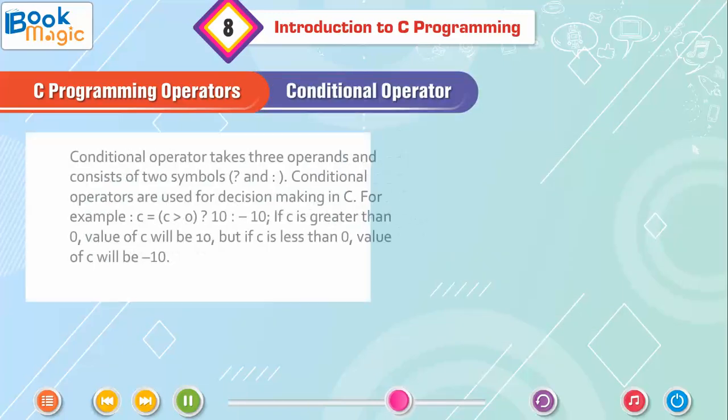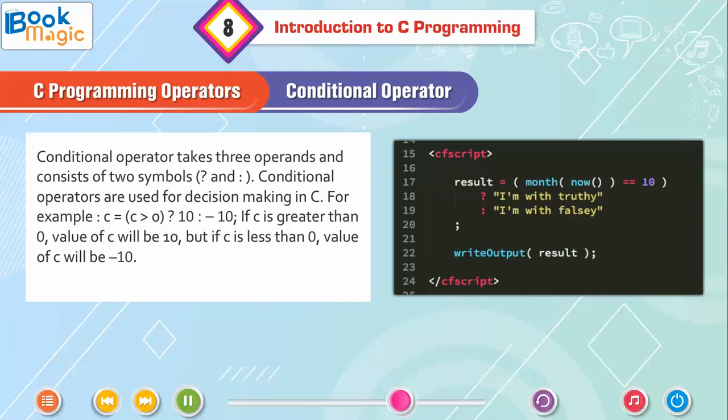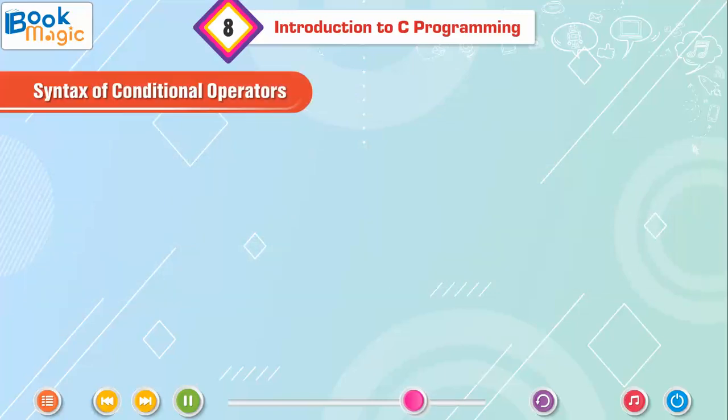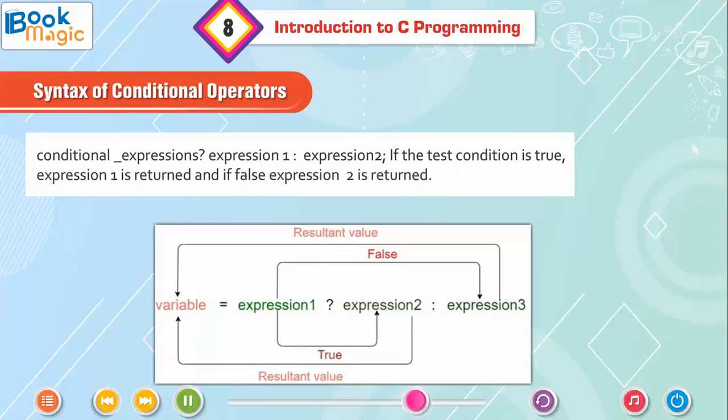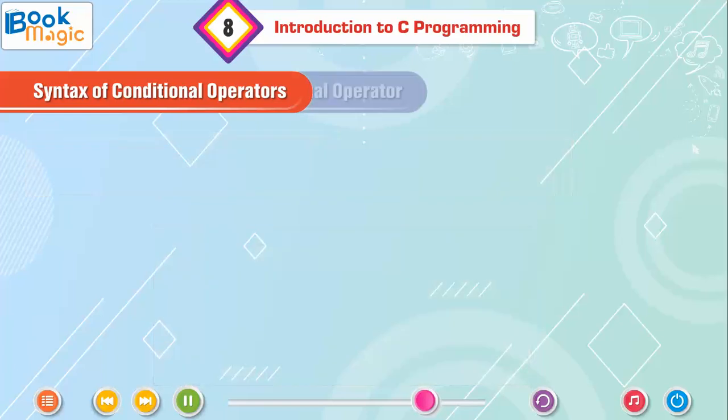Conditional operator. Conditional operator takes three operands and consists of two symbols. Conditional operators are used for decision making in C. For example, if c is greater than 0, value of c will be 10. But if c is less than 0, value of c will be minus 10. Syntax of conditional operators: conditional_expression ? expression 1 : expression 2; If the test condition is true, expression 1 is returned, and if false, expression 2 is returned.